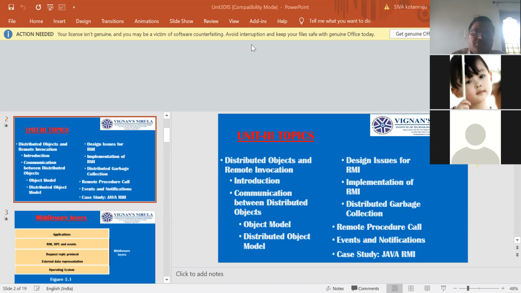Which two classes are used? DatagramPacket, MulticastSocket, not InetAddress. Okay, InetAddress is also used, but apart from that, the main thing is DatagramPacket and MulticastSocket. Those are the two classes which we will use for multicast communication.